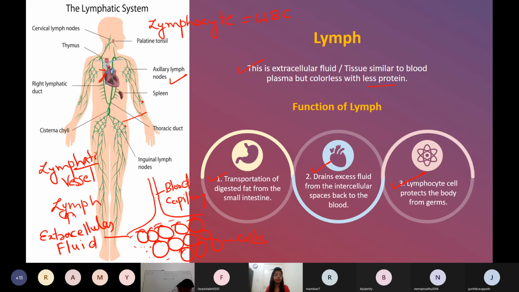Lymph can carry some of the fat molecules from the small intestine and bring them back to the blood circulatory system. The blood capillary is not able to absorb it, so the lymph will absorb those fats so that they can go to the blood circulatory system.